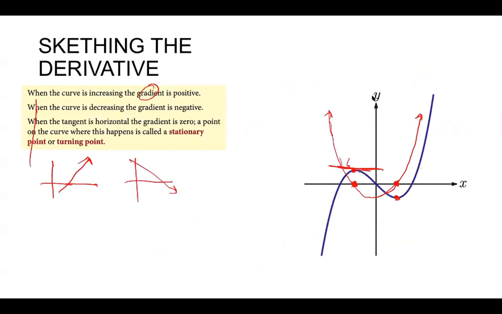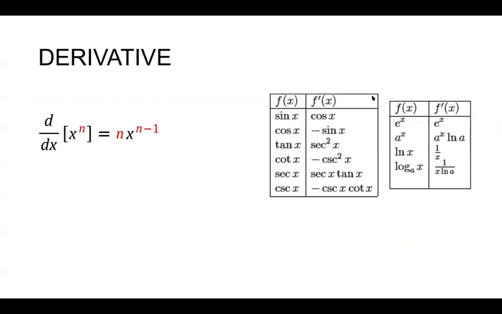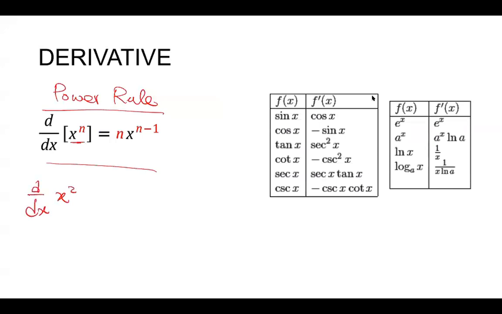This is the formula. The first law for the derivative is the power law, also called the power rule. Why do we call it power? Because we have a power here. That essentially means if you have x to the power 2 and you find the derivative, d over dx, which is how we write the derivative symbol, then according to the power law, the exponent becomes the coefficient: 2 times x to the power 2 minus 1, which is 1 only. So this is going to be 2x.